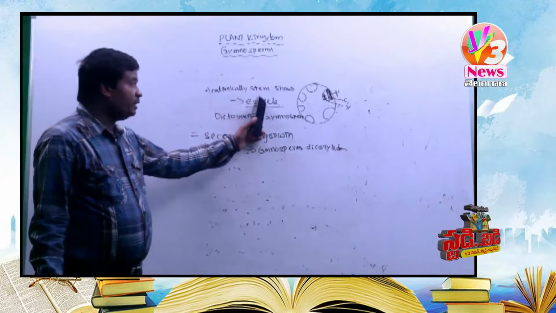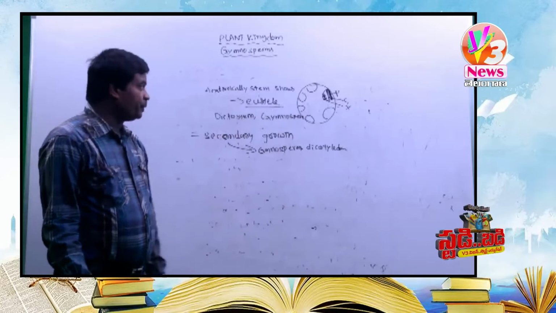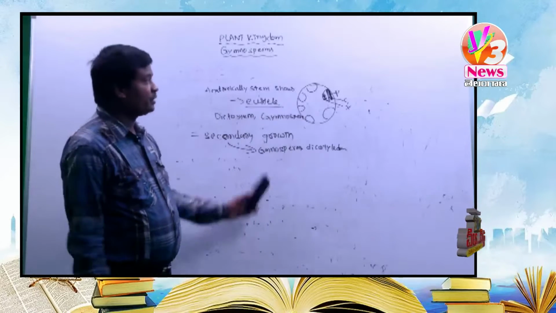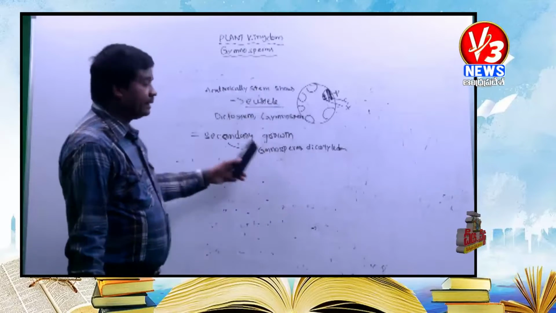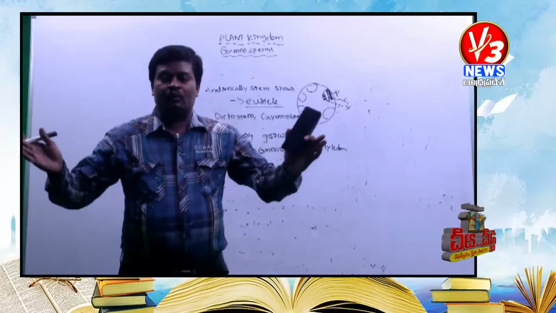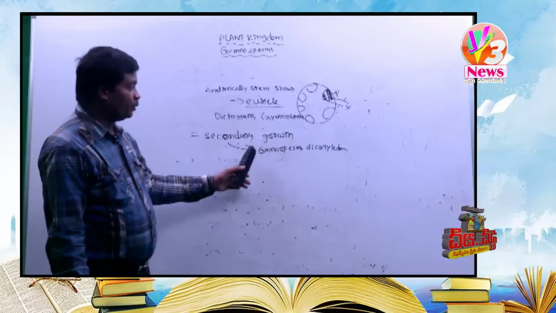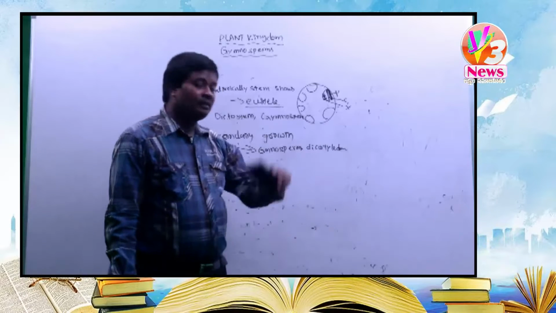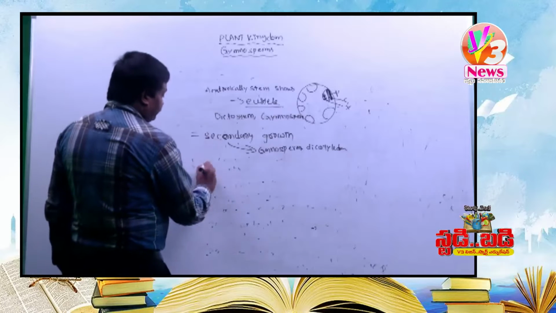So eustele is found in angiosperm dicotyledons and gymnosperms. What does eustele mean? Vascular bundles arranged in a ring-like manner is called eustele. Secondary growth means increasing girth or width of the root and stem. Secondary growth is found in gymnosperms and dicotyledons.